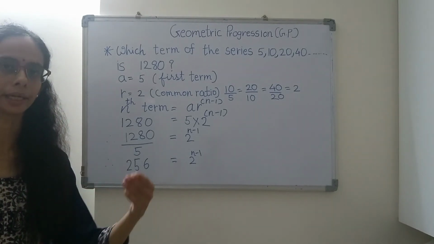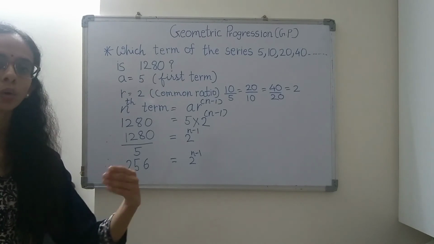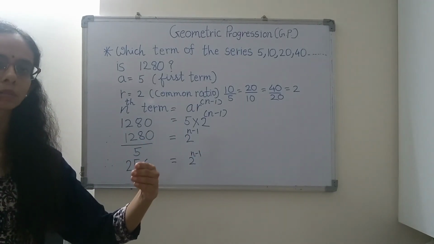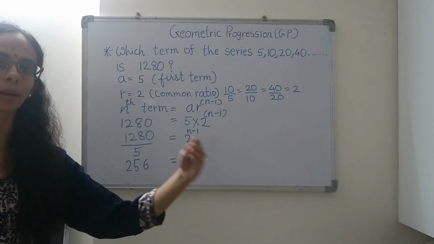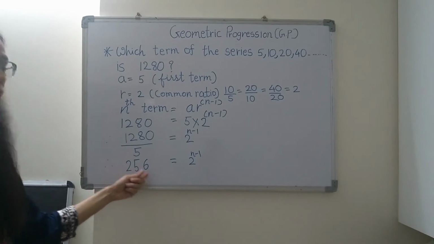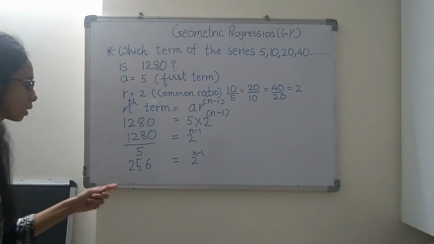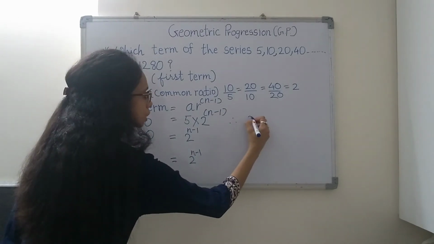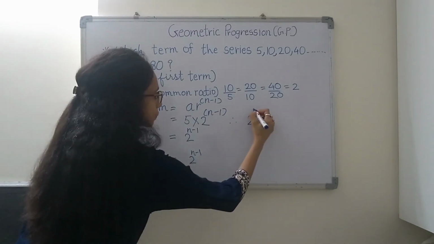2 raised to 8 means that when 2 is multiplied 8 times, 2 multiplied by 2 multiplied by 2 and so on, 8 times, we get 256. And that's why instead of 256, we will write 2 raised to 8.